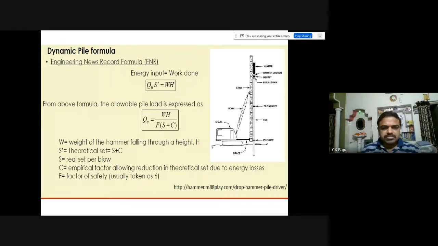Whatever the fall of energy, it may not completely go into the pile. There will be some losses, so to account for those losses, C is incorporated. In this Engineering News Record formula, the ENR formula, the factor of safety is usually taken as 6. So from this formula, Qa is equal to WH divided by F into (S plus C).